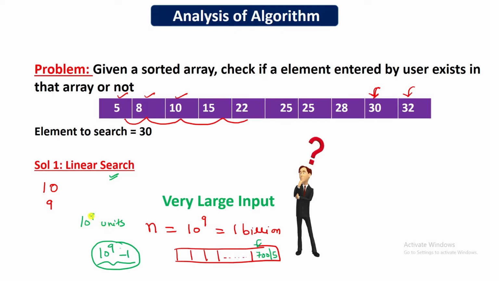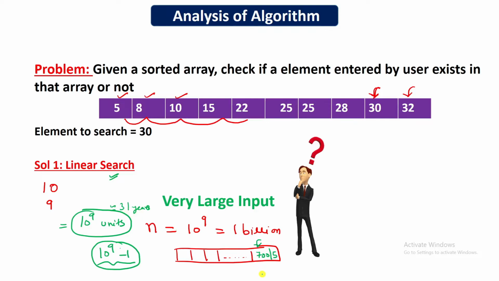Okay, and if you observe carefully what 10 to the power 9 seconds is, you will say that it will go on for years. That means your algorithm will be searching, and it will be able to know whether your element is present in the array or not in many years. I'll tell you in a later section of this video how big this number is. So this is nearly equal to 31 years. So after 31 years, you will be able to know whether your element is present in the array or not.